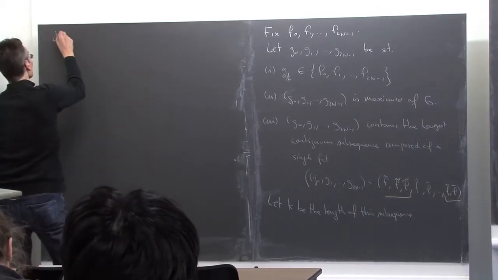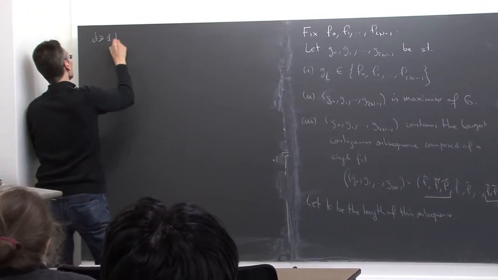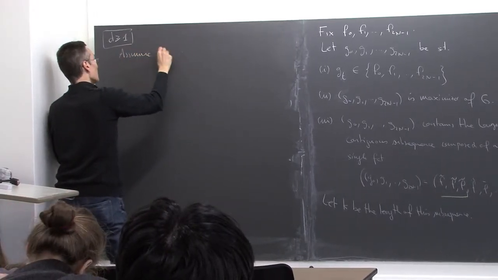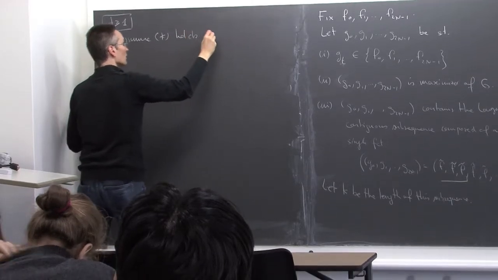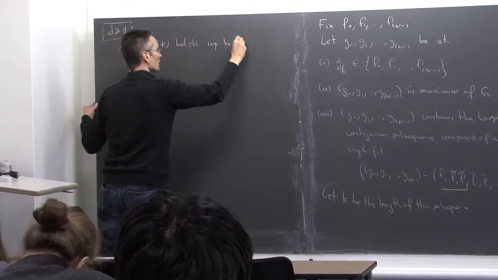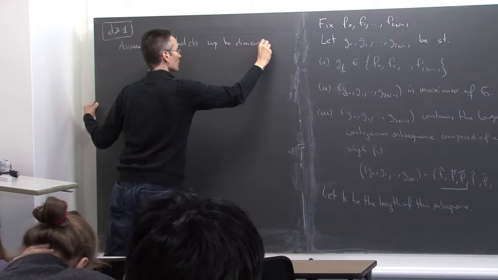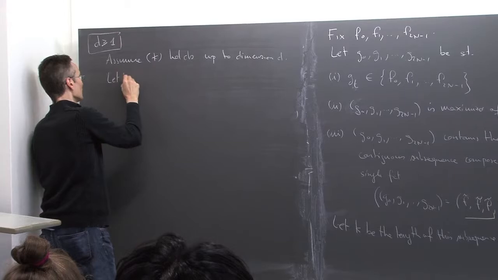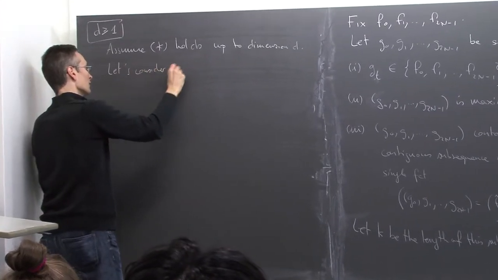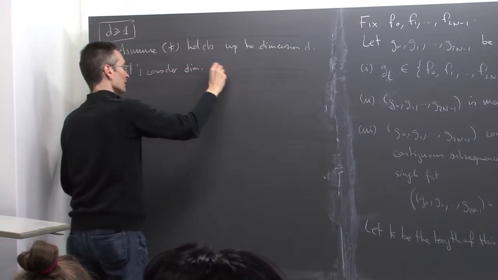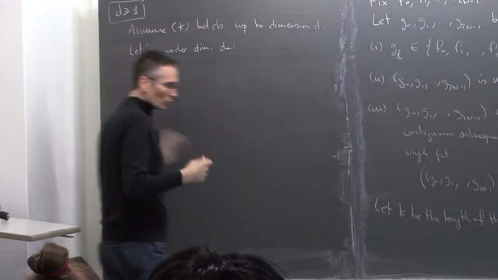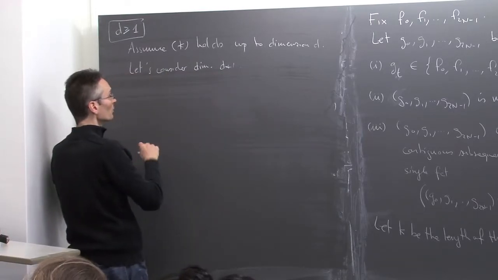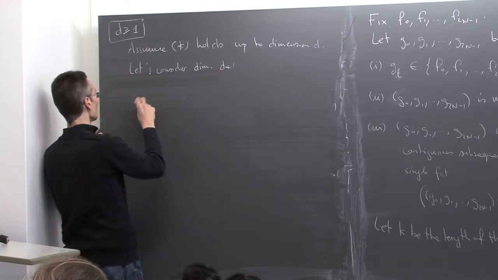So d greater or equal to 1, any dimension. So assume star holds up to dimension d. And let's consider dimension d plus 1. Since I want to use induction, it will be useful to write the element of the d plus 1 dimensional torus in a suitable way.